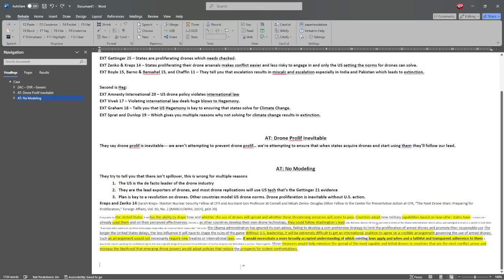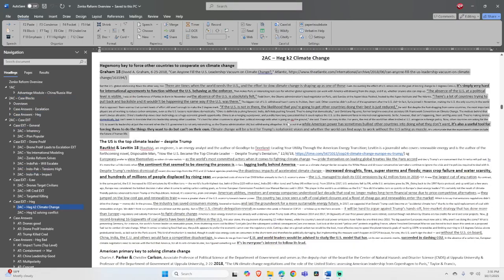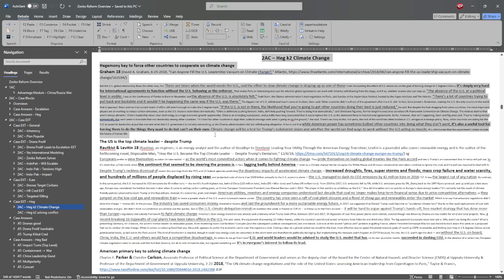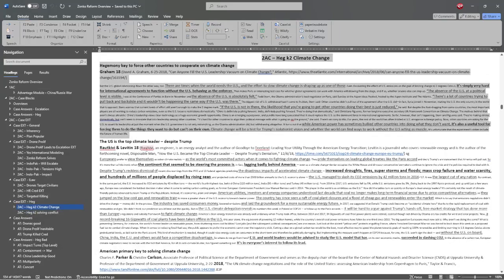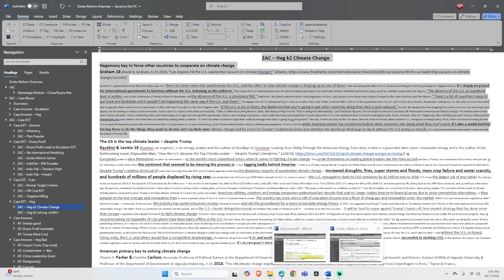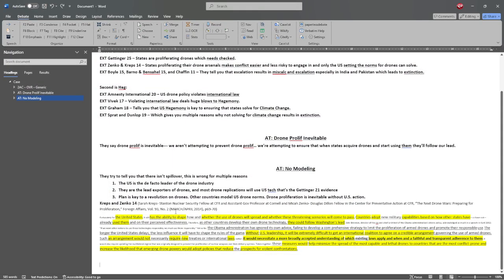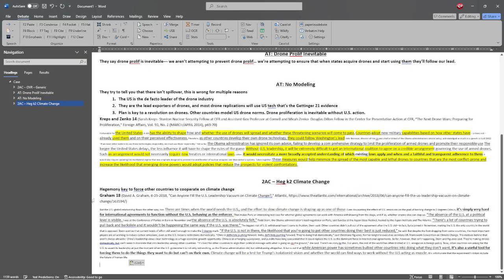We'll follow what we've been doing and grab this whole block here. Maybe we don't want to read these because this is an older card talking about Trump being the president. We don't need to read that because that was from the first presidency. And so now we've got what we're going to talk on case.